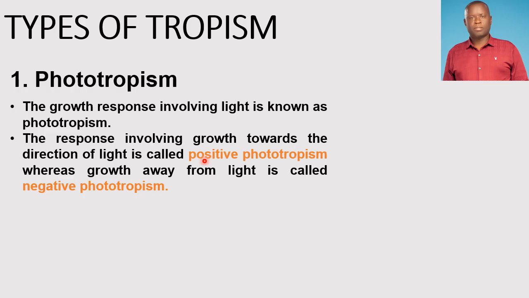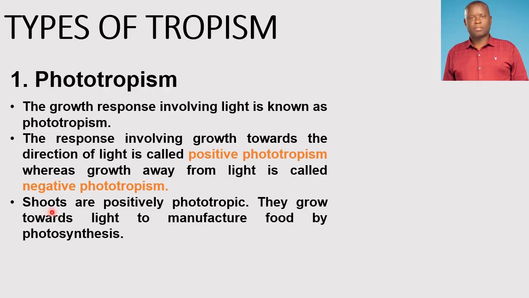Positive here means growing towards the direction of the stimulus, such as light, while growth which is away from light is called negative. The words positive and negative are just denoting the direction in which the plant grows.